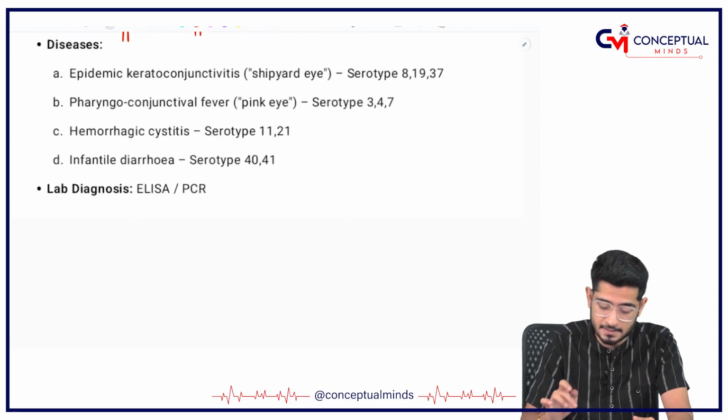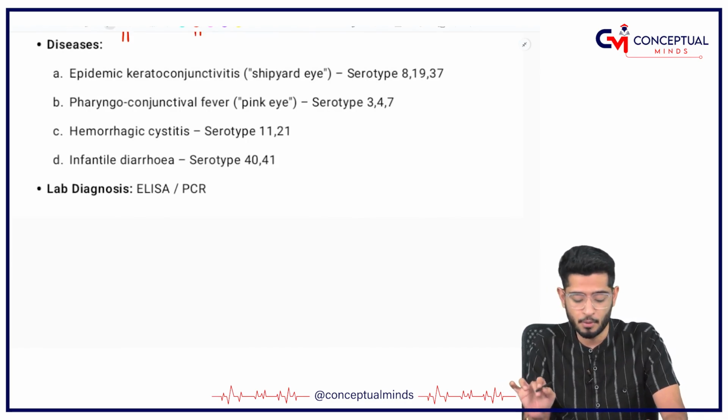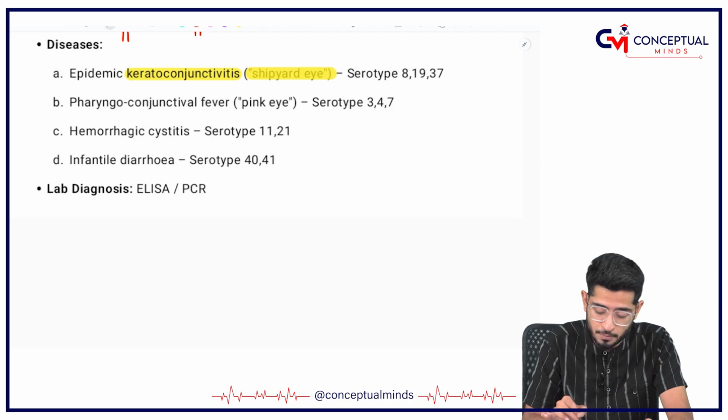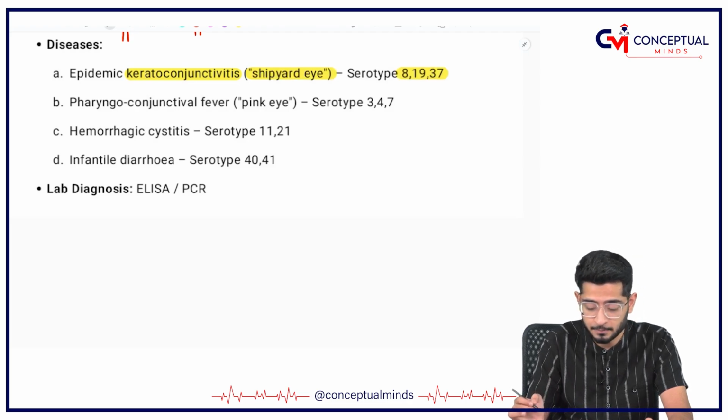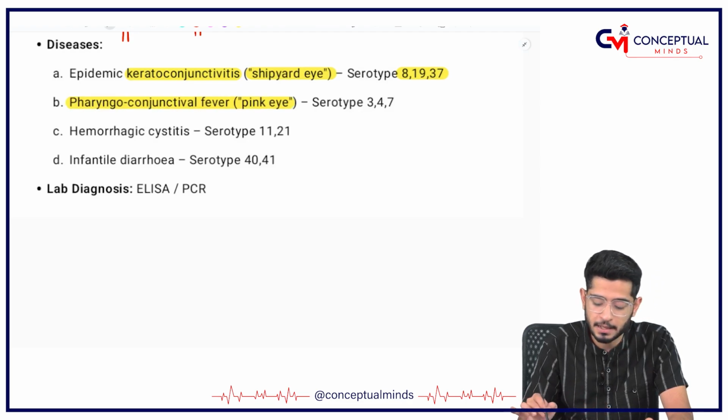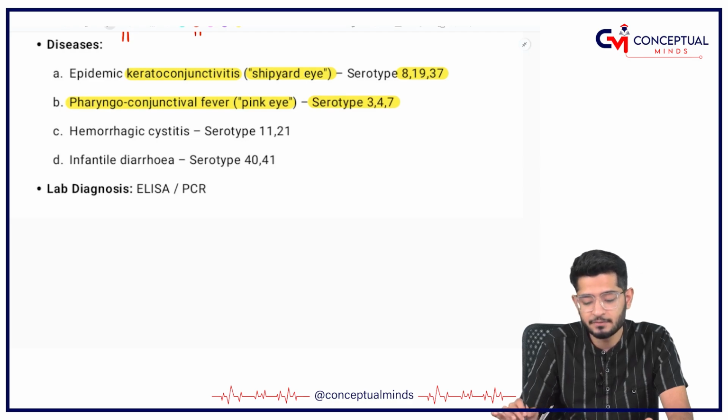Diseases. Adenovirus, very important, causes keratoconjunctivitis, that is called epidemic keratoconjunctivitis. The serotypes are 8, 19 and 37. Then it causes pharyngoconjunctival fever, that is pink eye, by serotypes 3, 4, 7.